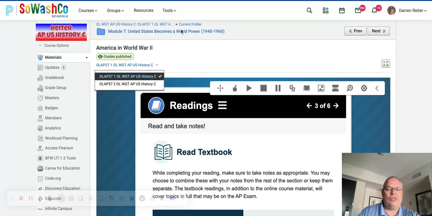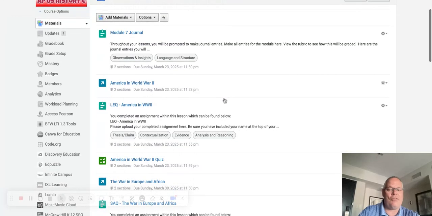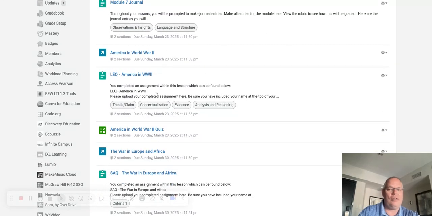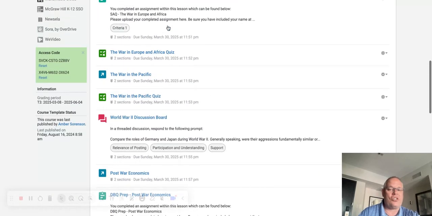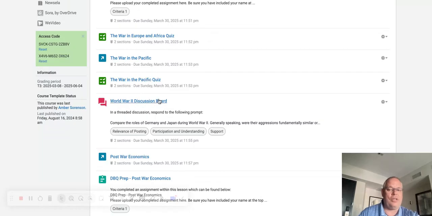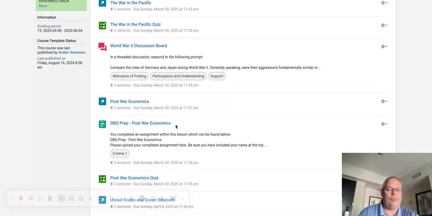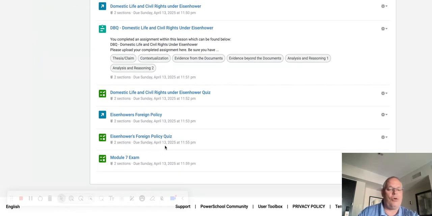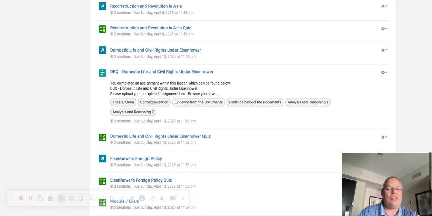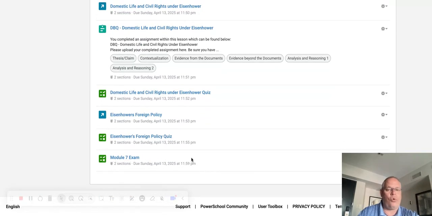And so that was going into our current folder. As you go to Module 7, you'll notice that you have that mini unit followed by an LEQ. You also have a quiz then. All of these quizzes are set up for multiple attempts. Those are used as learning tools. As you go through, you'll see these mini units followed by a quiz, discussion board, mini unit, DBQ, quiz. Okay, so you see the pattern going through there. This exam though, that's set up for one attempt. All these little quizzes are multiple attempts used as learning tools, but this is set up for only one.